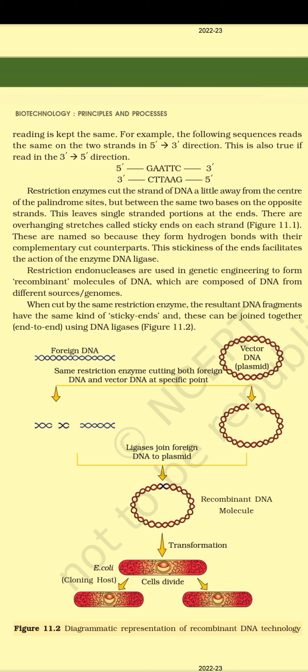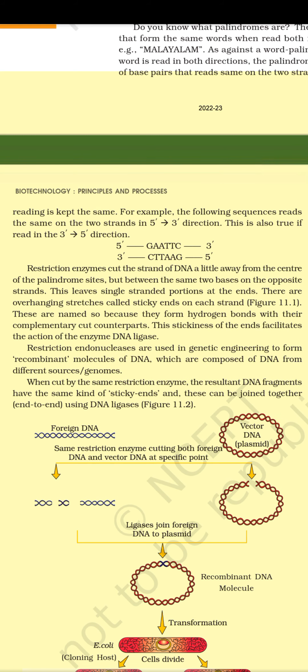5' GAATTC 3', 3' CTTAAG 5'. Restriction enzymes cut the strand of DNA a little away from the center of the palindrome sites, but between the same two bases on the opposite strands. This leaves single-stranded portions at the ends. There are overhanging stretches called sticky ends on each strand, Figure 11.1. These are named so because they form hydrogen bonds with their complementary cut counterparts. The stickiness of the ends facilitates the action of the enzyme DNA ligase.